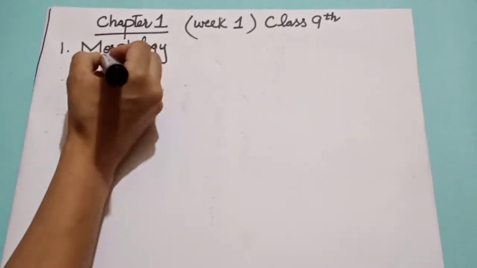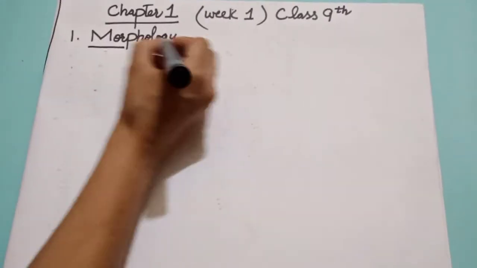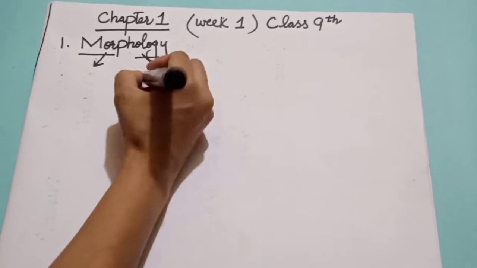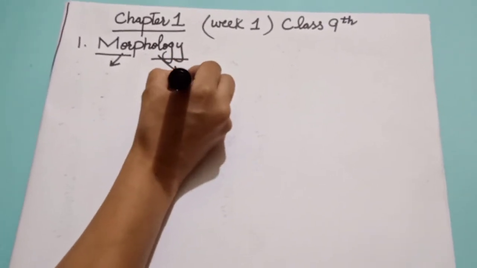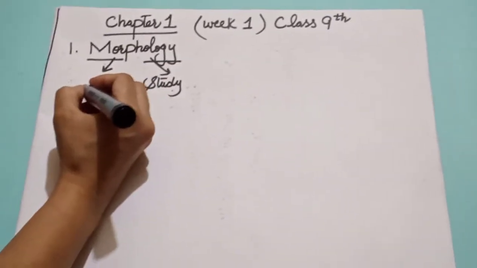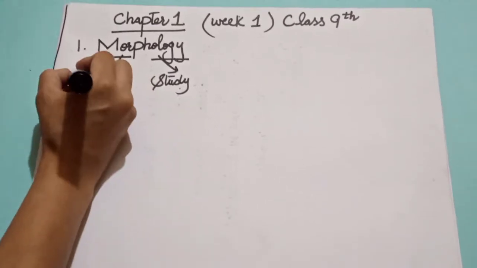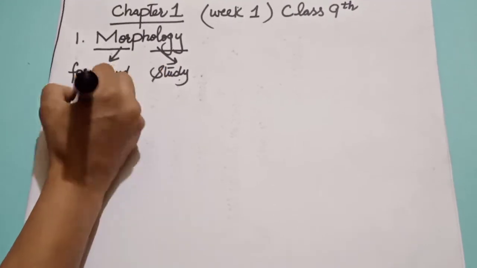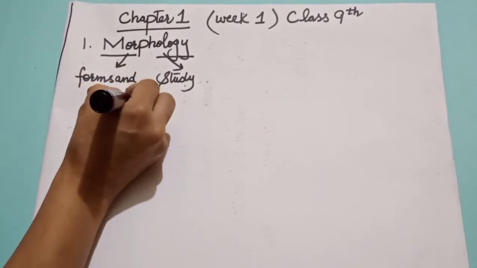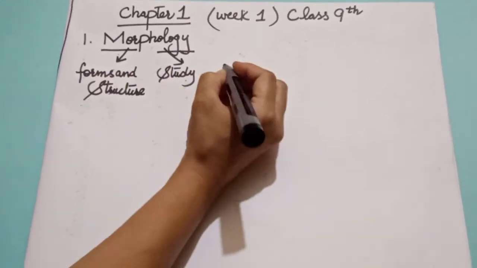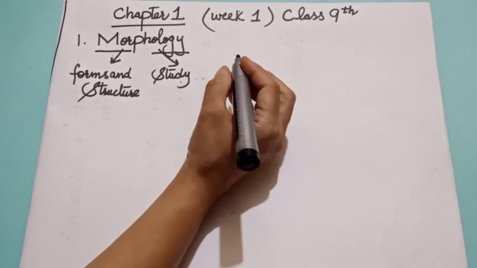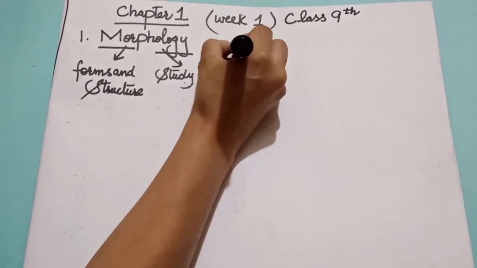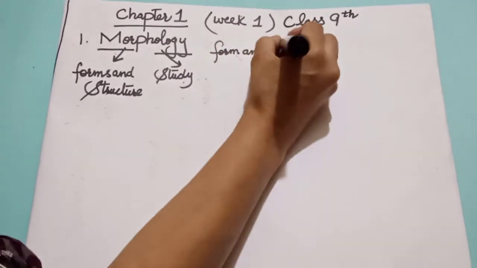Morphology is actually the combination of two words: morpho and logy. Logy means the study, and what is the meaning of morpho? Morpho is actually the study of forms and structure. So morphology is a branch which deals with the study of form and structure of living organisms.